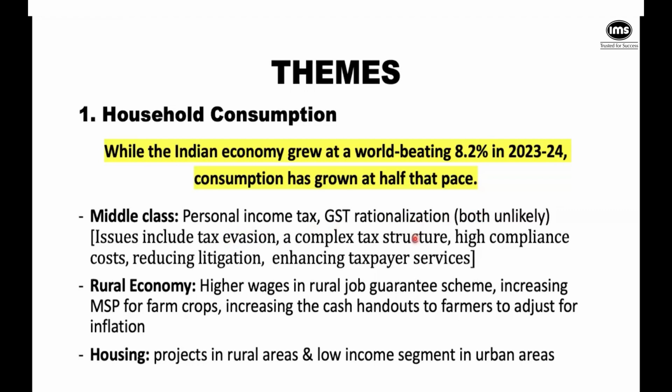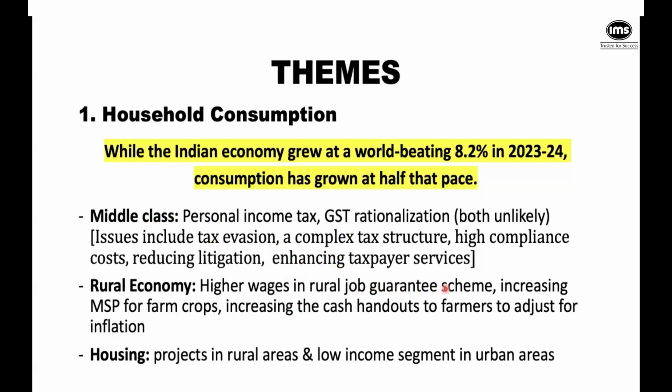I'm not even talking about inflation right now. I'm still talking about what comes inside the budget, right? Not much probability, but it would be something that the government should look at. Of course, the government is focusing on the rural economy, but it is falling short. So it has to look at job guarantee schemes, and we know that before the elections, the rural sector was really unhappy and disgruntled with the government, right?